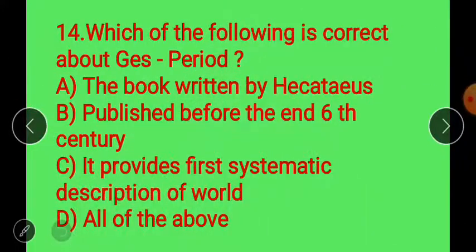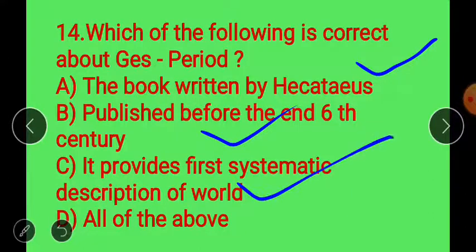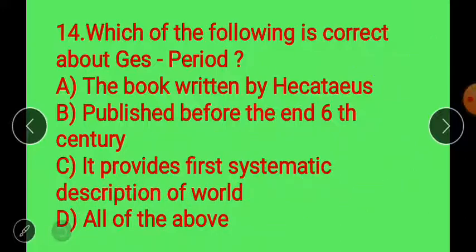Move to next, question number 14. Which of the following is correct about Ges Periodos? It was written by Hecataeus, correct. Published before the end of the 6th century, it is also correct. And it provides the first systematic description of the world, it is also correct. So all of the above is the correct answer, option D. Move to next, question number 15.